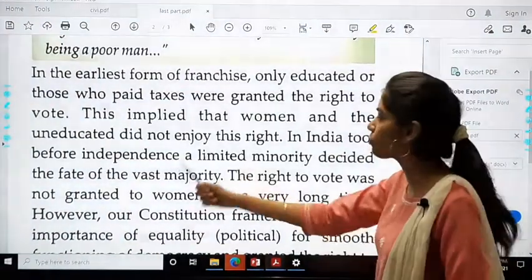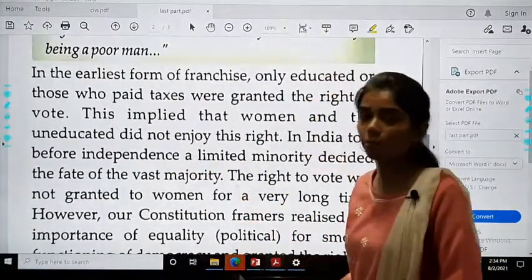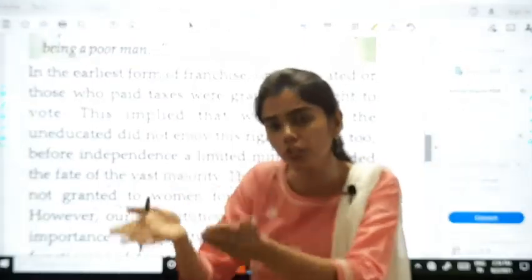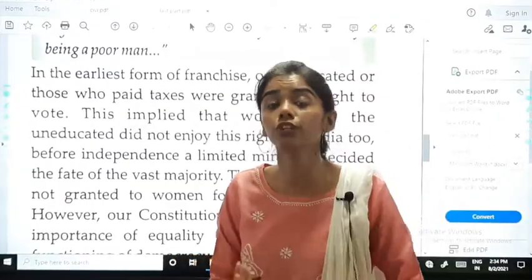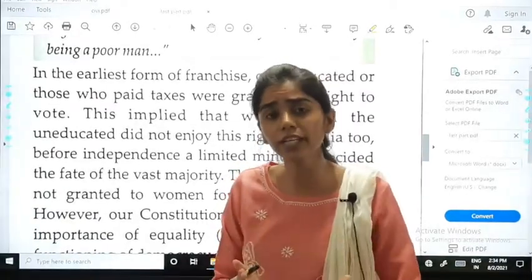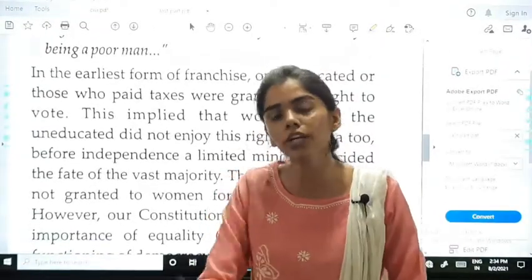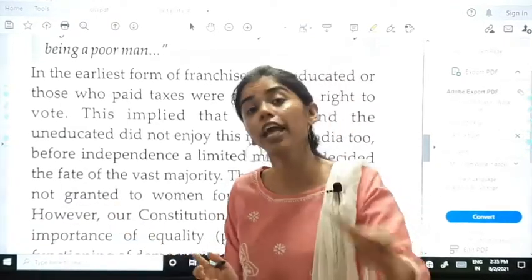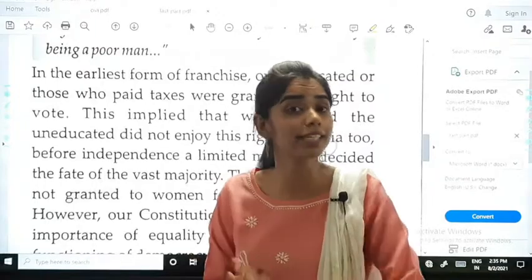In India too, before independence, a limited minority decided the fate of the vast majority. Now this is so wrong. If only limited people decide, okay, we should represent, we should vote for this party. So this is wrong. This does not show the entire country's opinion. This only shows the opinion of some people. Okay, if I decide 12 people or I make a committee and I say only you will vote and only you will decide who will be the prime minister, who will rule the country. So that does not show that every citizen's opinion is shown over. Okay, हर citizen का opinion accept नहीं.